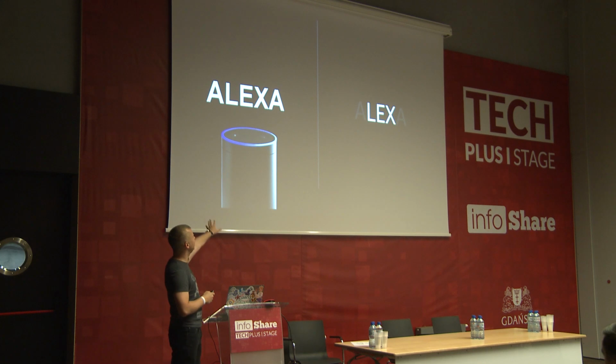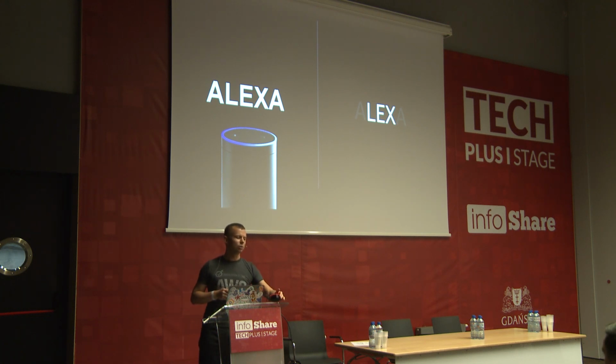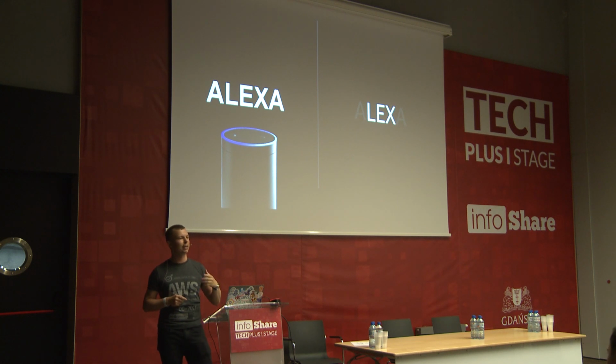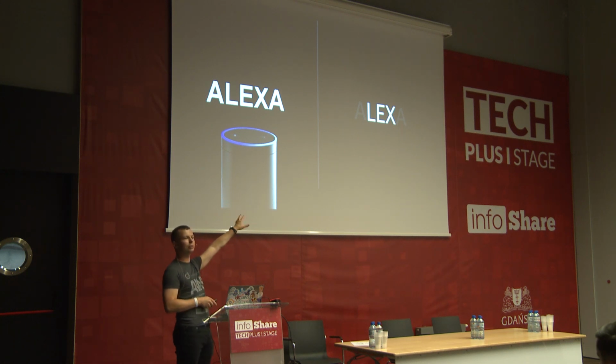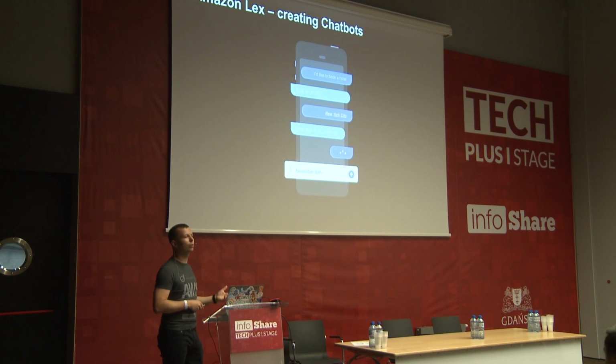Another example, you may be familiar with something which is called Alexa. Alexa is artificial intelligence, which is inside of this device. This is Echo, this is Dot. So in short, when you say her name, Alexa, it will wake up, it will listen to what you want to do, and it will try to find the answer on the internet. And based on this technology, what AWS has done is it has created a service which is called Lex. In short, Lex is a service thanks to which we'll be able to create chatbots.